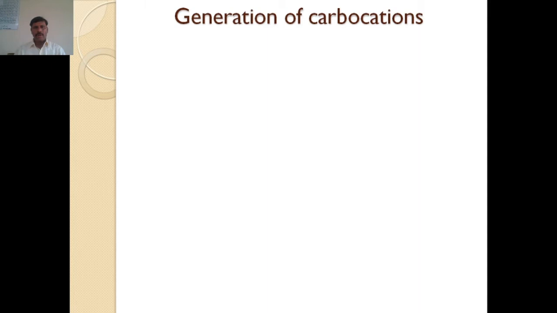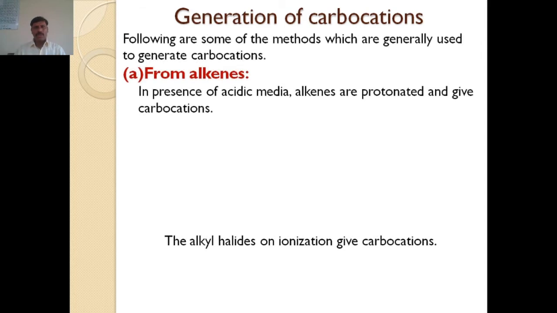In today's lecture we are going to discuss the next point of this topic, that is the generation of carbocation. There are a number of methods which are used for the generation of carbocation. Out of that, the first one is the generation of carbocation from alkene.